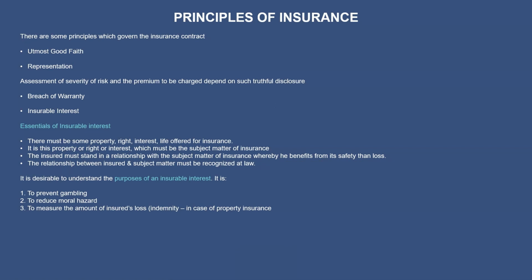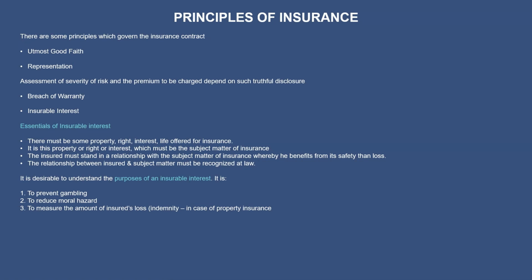So all these details have to be submitted: profession, income, age, family history, general health status, and previous medical reports, and whatever matters relating to conduct and character. If any criminal records are there, the person has to submit them for their insurance policy, so that problems can be avoided.